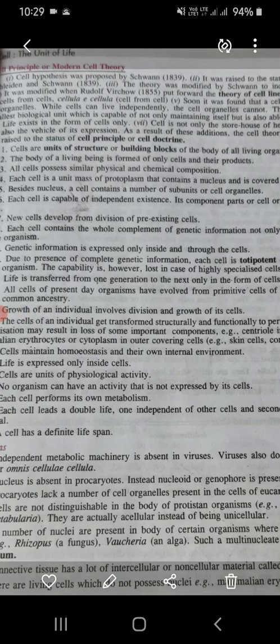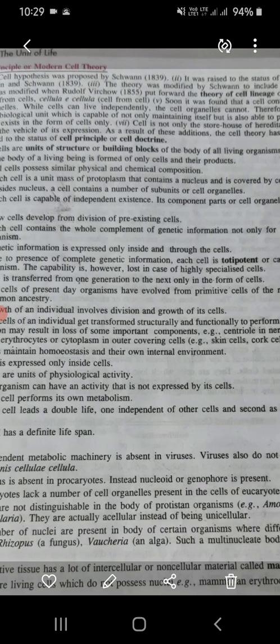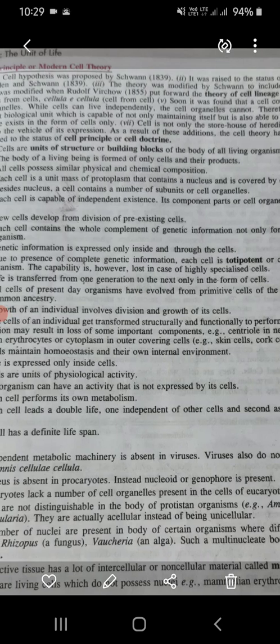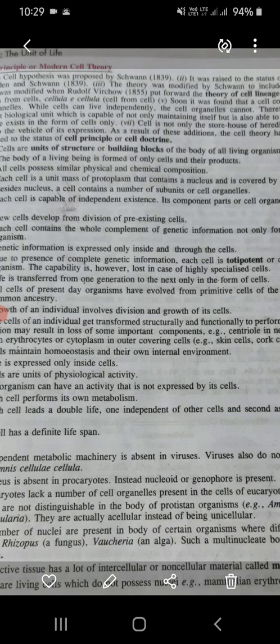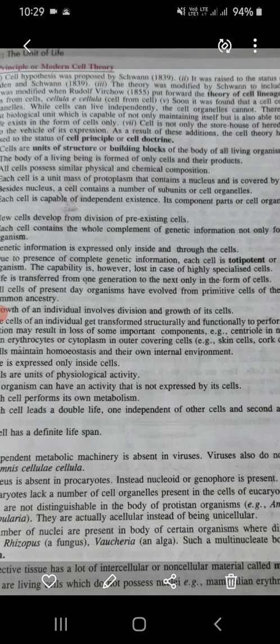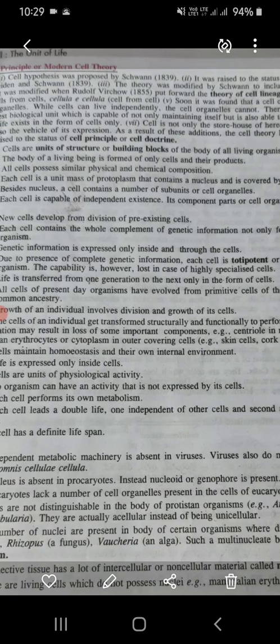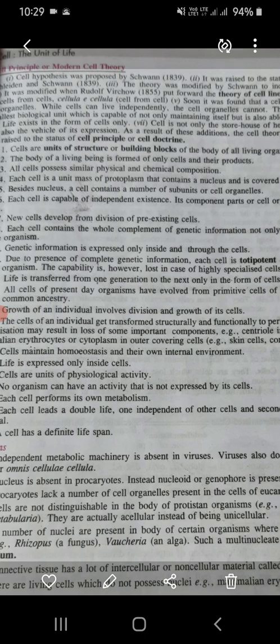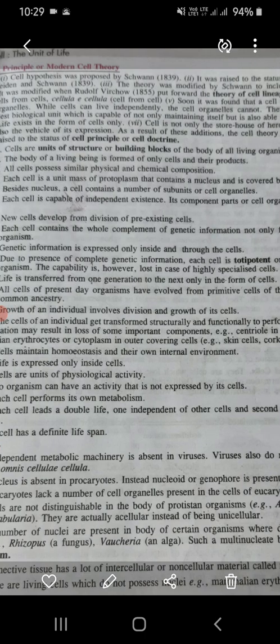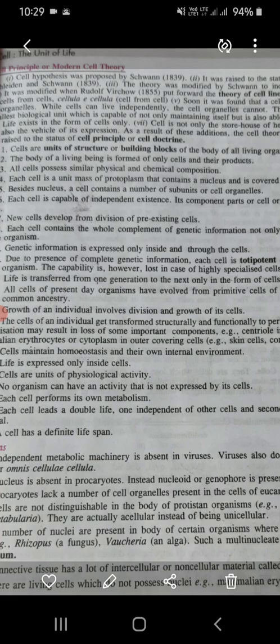Number 16, life is expressed only inside cells. Cells are units of physiological activity. No organism can have an activity that's not expressed by its cells. Each cell performs its own metabolism. Each cell leads a double life, one independent of other cells and second as integral part of the individual. And a cell has a definite lifespan. These were some 20 to 21 points given by the cell hypothesis, which was maintained by Schwann and Schleiden in 1839 up to 1855 when it was modified by Rudolf Virchow.